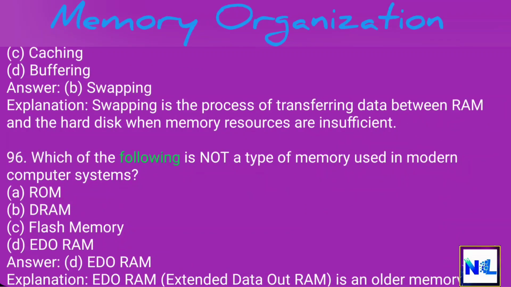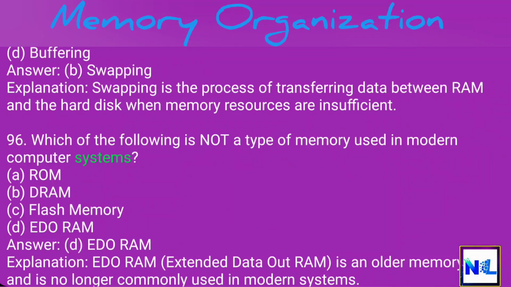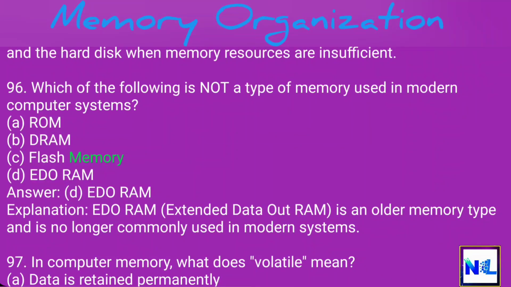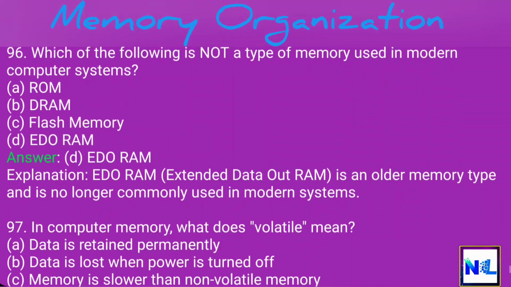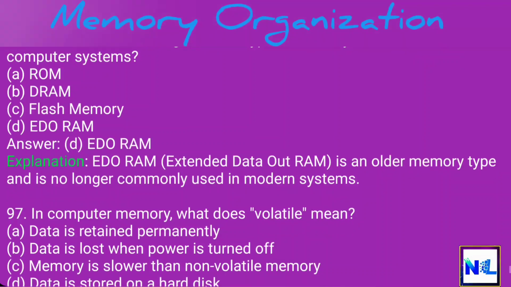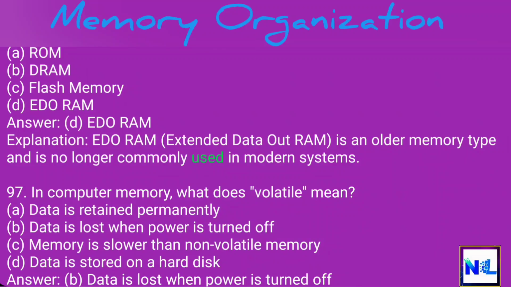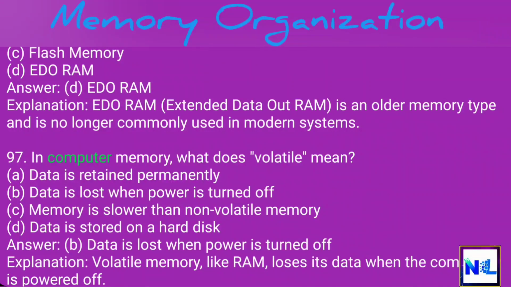96. Which of the following is not a type of memory used in modern computer systems? A. ROM. B. DRAM. C. Flash memory. D. EDO-RAM. Answer. D. EDO-RAM. Explanation. EDO-RAM, Extended Data Out RAM, is an older memory type and is no longer commonly used in modern systems.